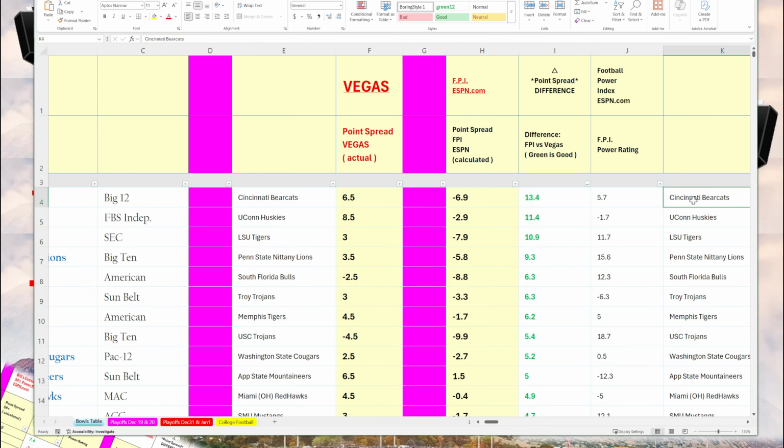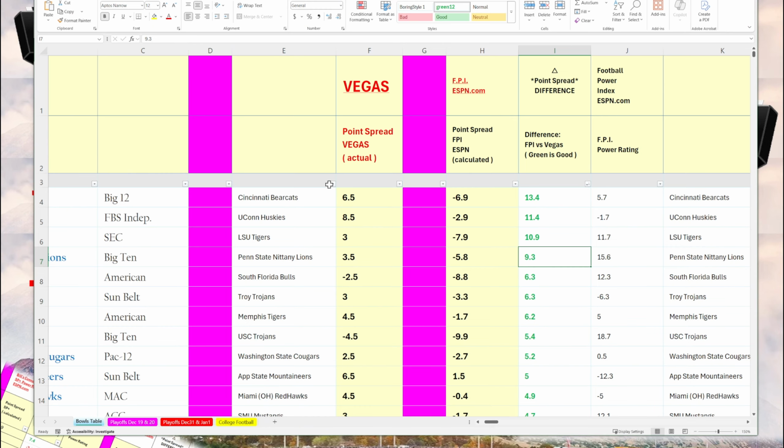So Cincinnati's game, ESPN's FPI gives them an advantage of 13 points, UConn an advantage of 11, LSU an advantage of 11, Penn State an advantage of 9. This is where you can see differences between ESPN's power rating and Vegas's point spread. Vegas has their own power rating, they calculate their point spreads, and my spreadsheet allows you to see the difference.